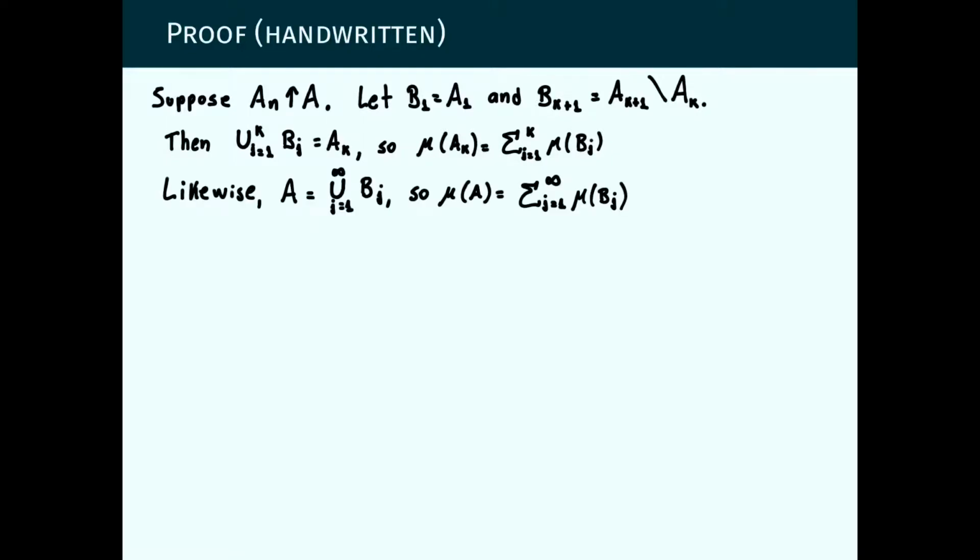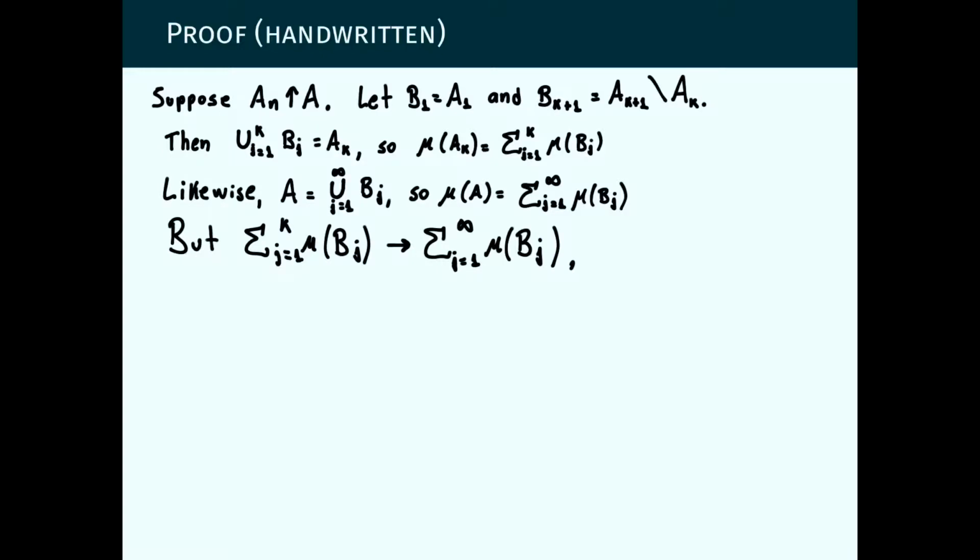And likewise, because A is the union of all these countably many b_j's that we have defined here, and they are all disjoint, then we have that the measure of A is the sum of all these infinitely many measures of b_j's.